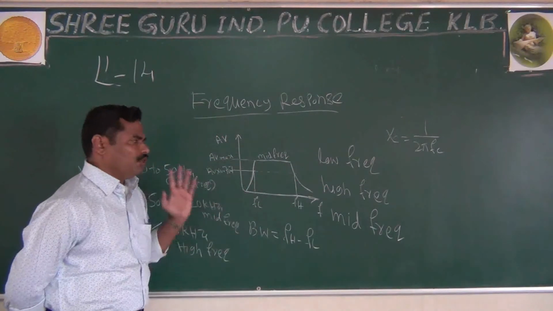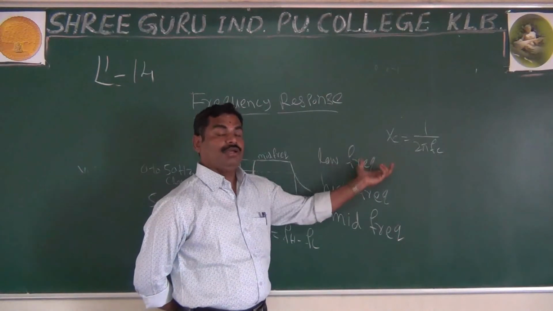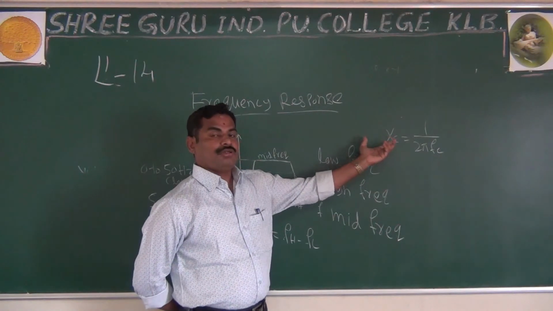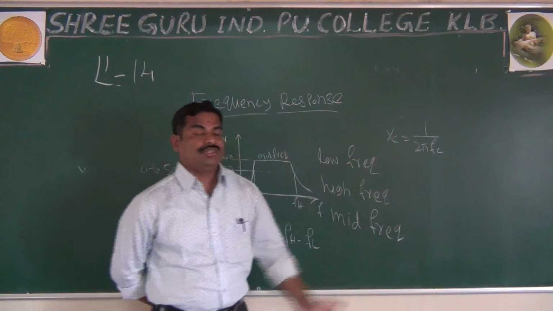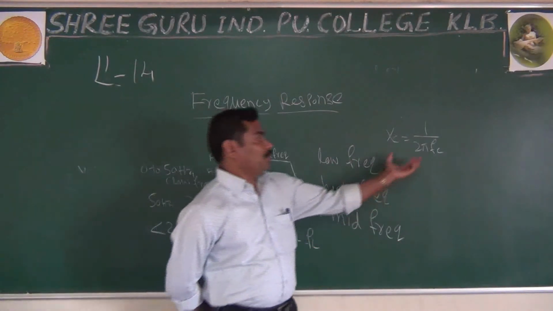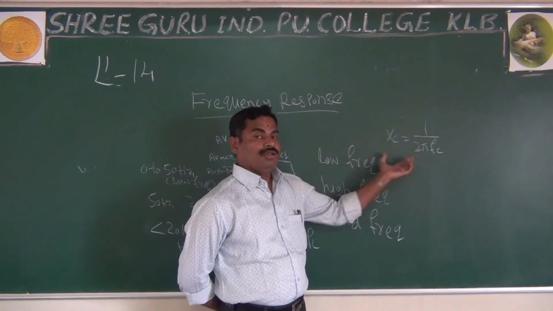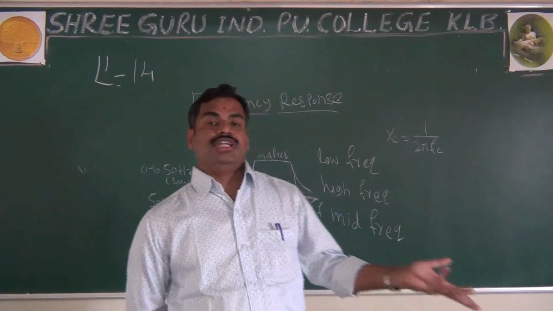Overall, very simple. For low frequency, why will the gain be reduced? Whether it is the bypass capacitor or the coupling capacitor, that capacitor's reactance is very high, and that is not allowing the signal to move from one stage to another stage. That's why the gain is reduced.